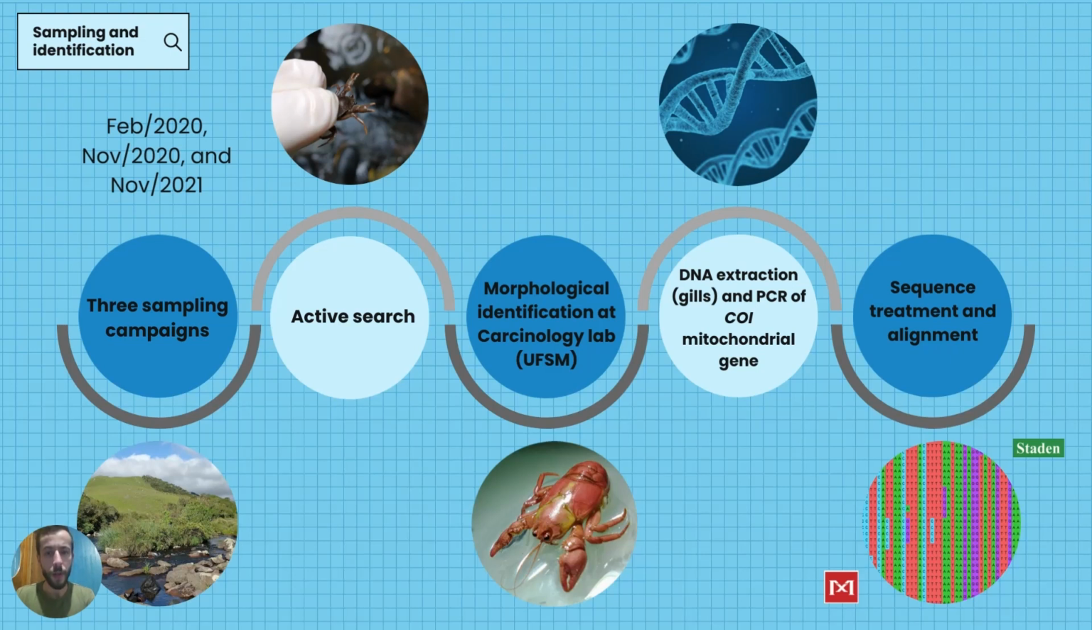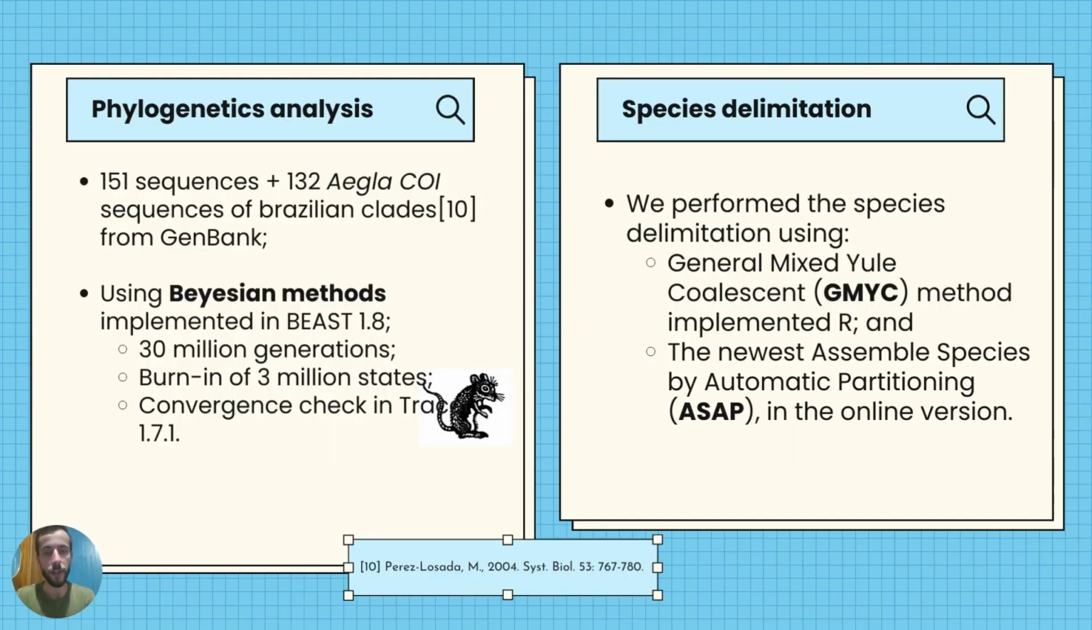After the sequencing, all the sequences that we retrieved were treated in Staden software, checked for quality, and then aligned in MEGA software, and also checked for quality. For the phylogenetic analysis, our 151 sequences plus 132 Aegla sequences from GenBank were used to perform a Bayesian analysis using the Bayesian method implemented in BEAST 1.8.